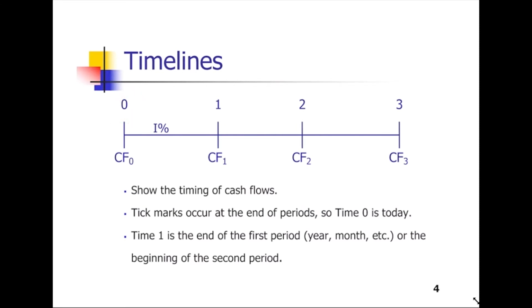And time 1 is the end of the first period. It means 1 year from today or 1 month from today. And it also means the beginning of the second period. What is I? The I means interest rate.